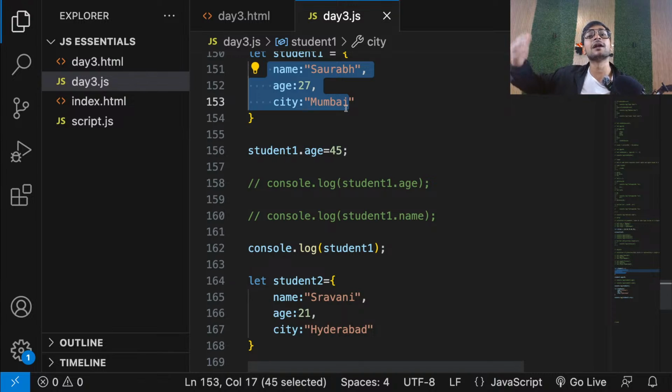And after that, you can create multiple objects with the same properties. And go for an array if you feel you have multiple data of similar type, like a collection of the same type of data, so you can store it in a single variable. Right, guys? These are the two things.